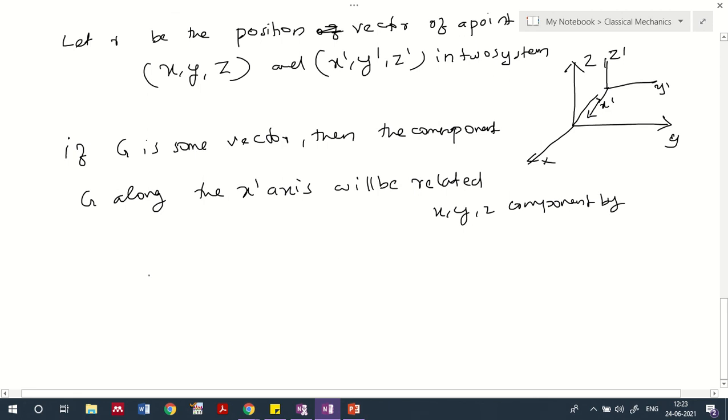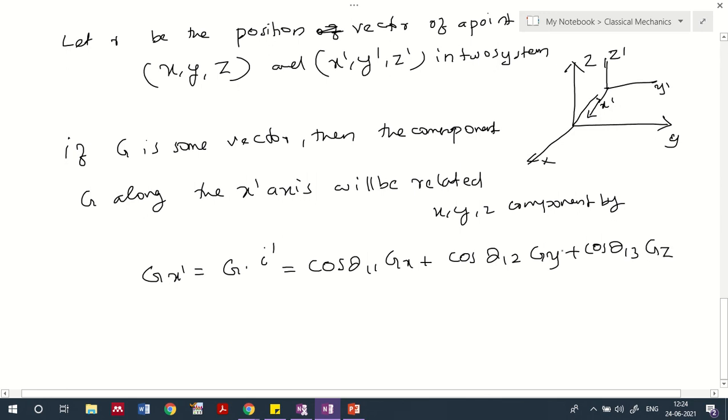Consider that g is some vector. Then the component of g along the x dash axis, if you want to relate it to the xyz components, g x dash is equal to g dot i dash, which, as we already know, is cos theta 11 gx plus cos theta 12 gy plus cos theta 13 gz.